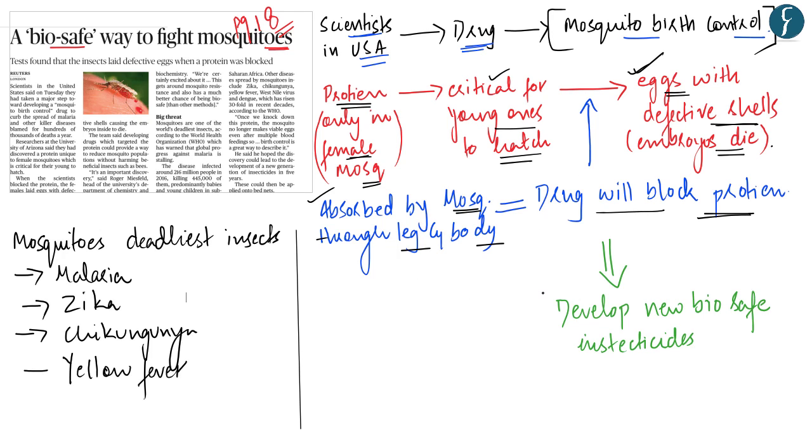Therefore, with this discovery, the scientists are very optimistic that they can develop a new biosafe insecticide which will help to fight mosquito population. The drug is of critical importance because mosquitoes are one of the world's deadliest insects according to the World Health Organization. One of the most prominent diseases caused by mosquitoes is malaria, which again is on the global rise in recent years. In addition to malaria, mosquito bites also cause Zika, chikungunya, and yellow fever. Therefore, if we are able to discover a method with which we can control the population of the mosquitoes, then effectively we can also help abate the incidence of these mosquito-caused diseases.